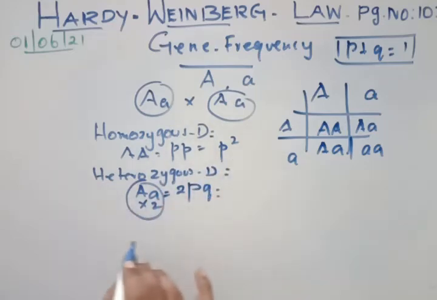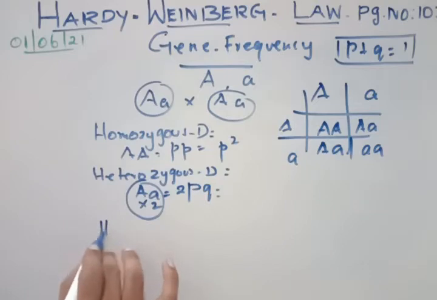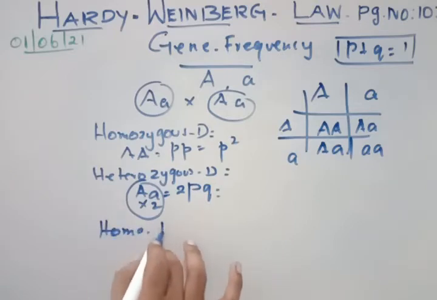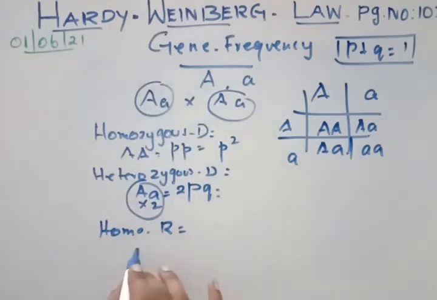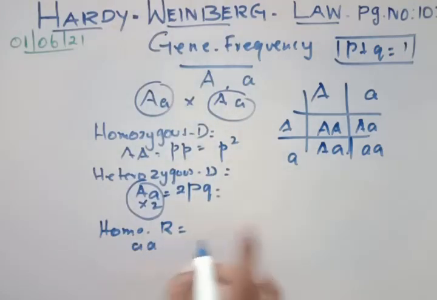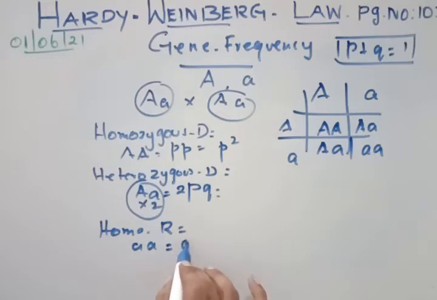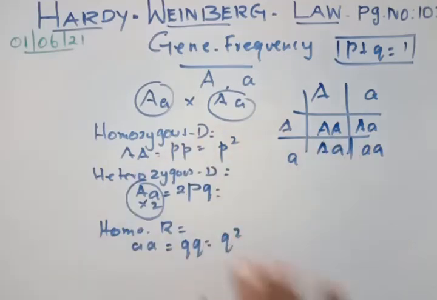And here again you will find the homozygous recessive, in the form of small a small a. It is only once, so it is represented by Q times Q, which is Q square. This is the actual formula for identifying genotypes, because tomorrow we are going to discuss some application-oriented problems in the same Hardy-Weinberg law.